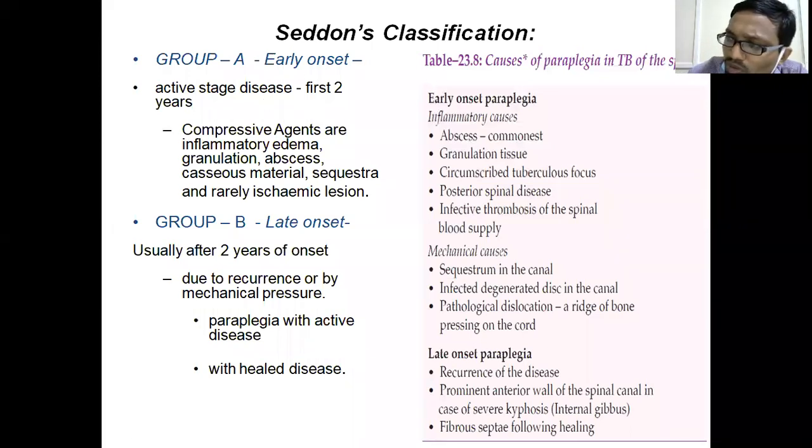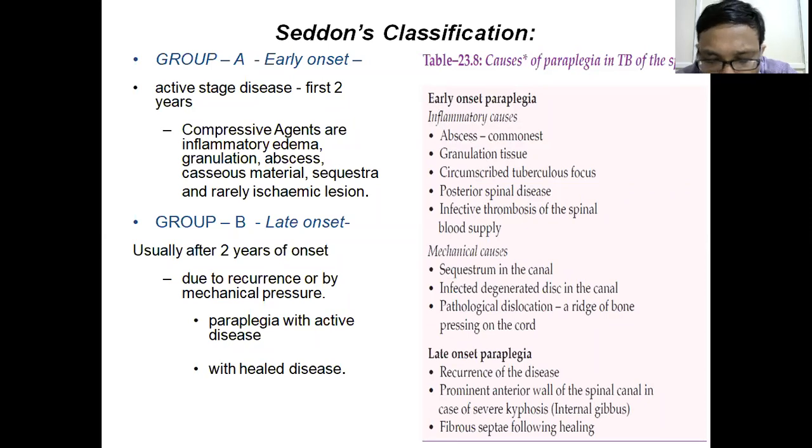Now I'll come to paraplegia. Paraplegia is classified again into 2 types. Sedan's classification will tell us whether it is an early onset paraplegia or a late onset paraplegia. Early onset means the first 2 years. So within 2 years of the involvement of the tubercular spine, if paraplegia occurs, it is called early onset paraplegia.